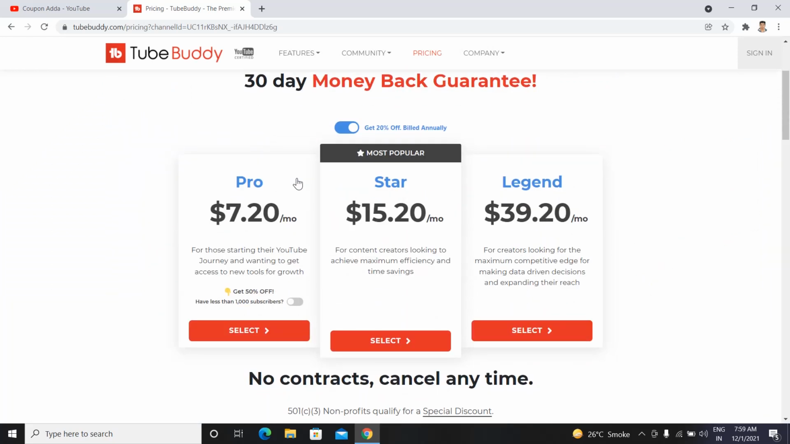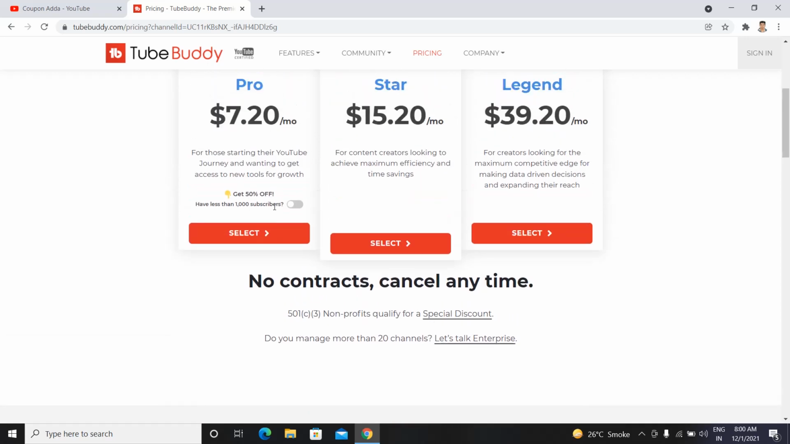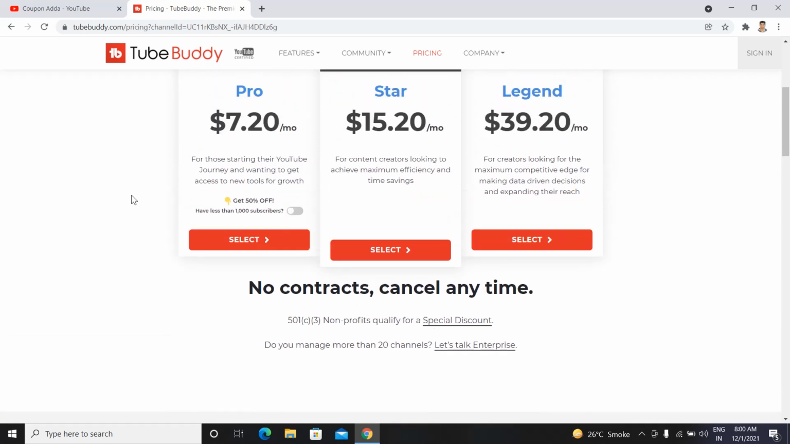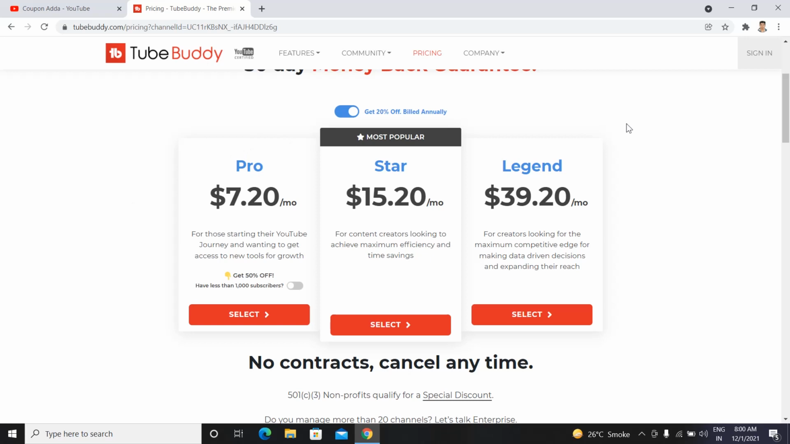You can see there are basically three plans. Pro is for those who have less than 1,000 subscribers, the most popular plan is Star, and the third one is the Legend plan. They have different features accordingly, so you can compare them and read about them. I will provide coupon codes for all these three plans, and also coupon codes if you want to upgrade your existing plan. Keep watching this video till the end. So let's get started.